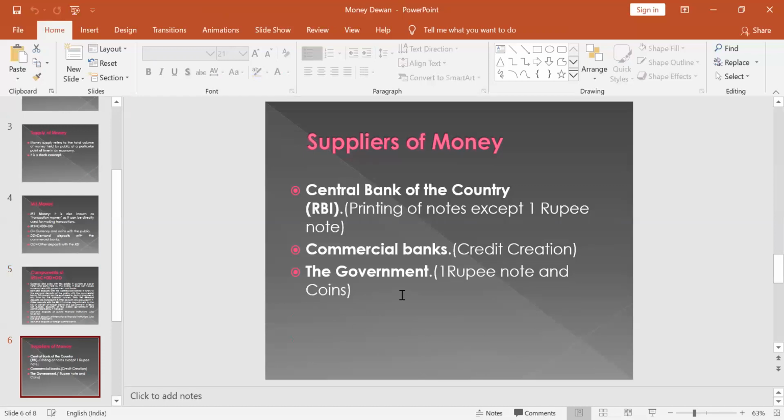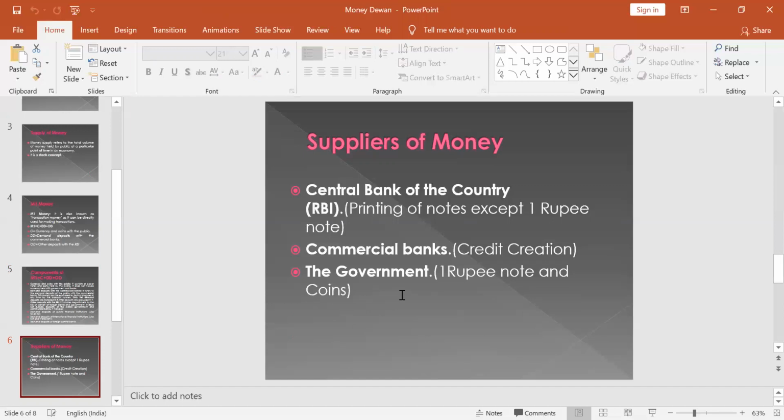India follows the minimum reserve system for note issues. Under this system, the central bank is required to keep a minimum reserve of gold and foreign exchange worth rupees 200 crores at least. And on that basis, RBI can issue any number of notes.